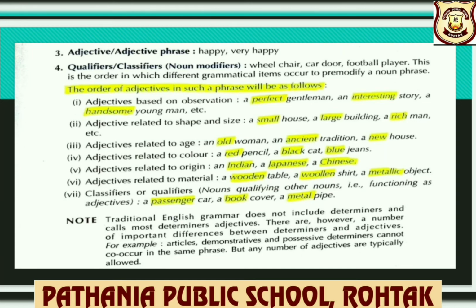There are, however, a number of important differences between determiners and adjectives. For example, articles, demonstratives and possessive determiners cannot co-occur in the same phrase, but any number of adjectives are typically allowed.